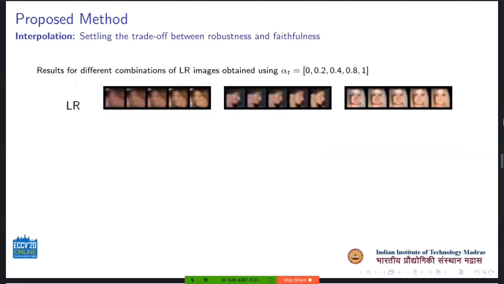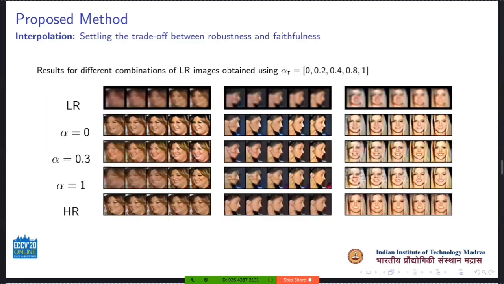To understand the significance of alpha, let's gradually move from a degraded to a clean version of an image. As shown in the figure, alpha equal to 0 attains the smoothest transition, hence robustness, and alpha equal to 1 attains the most faithfulness. In our experiments, we notice that alpha equal to 0.3 attains the best trade-off between robustness and faithfulness, and hence we use this value in our training. We show more examples of this in our supplementary material.